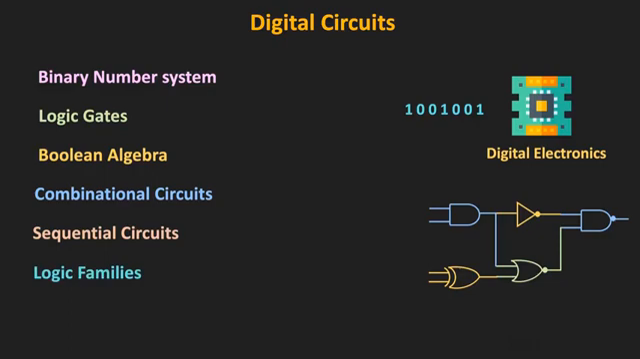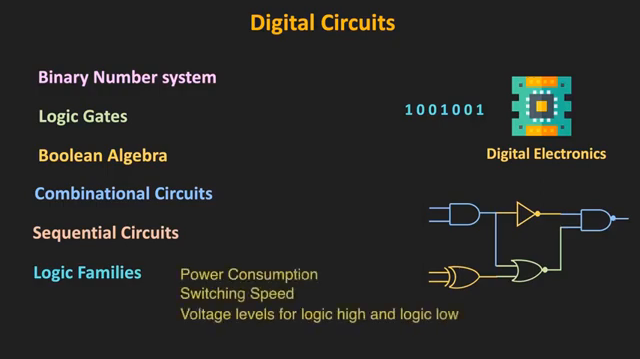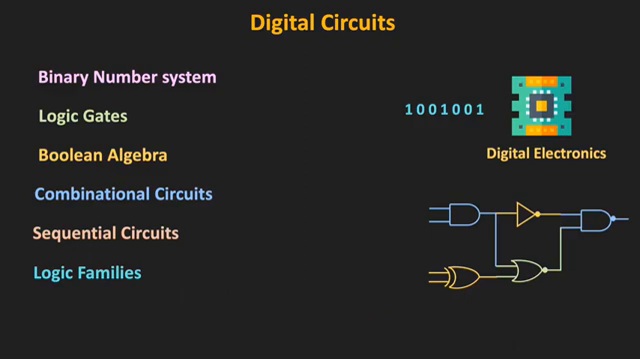So although these logic gates are very basic elements of digital circuits, if you look inside, it is a combination of different transistors. And there are different ways to construct these logic gates. So depending on how these logic gates are implemented, the different characteristics of the logic gate like power consumption, switching speed and the voltage levels will change. So in the upcoming series of videos, we will learn all these aspects. So that's it.